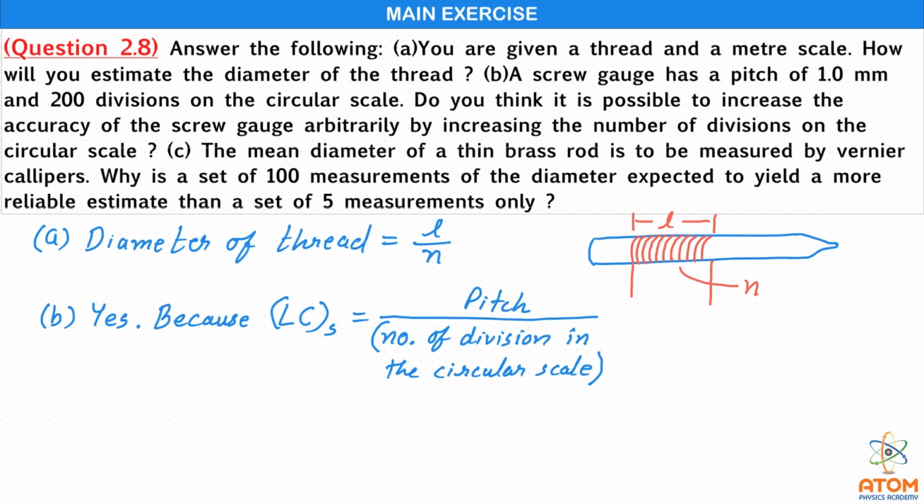Here it is said that if we increase the number of divisions in circular scale, whether the accuracy will increase or not. The answer is yes, because as we increase the number of division in circular scale, the least count will decrease. As least count will decrease, the accuracy of measurement will also increase. But practically it is very difficult to increase the number of divisions in a circular scale, because mostly the number of division in the circular scale is of a number 100.